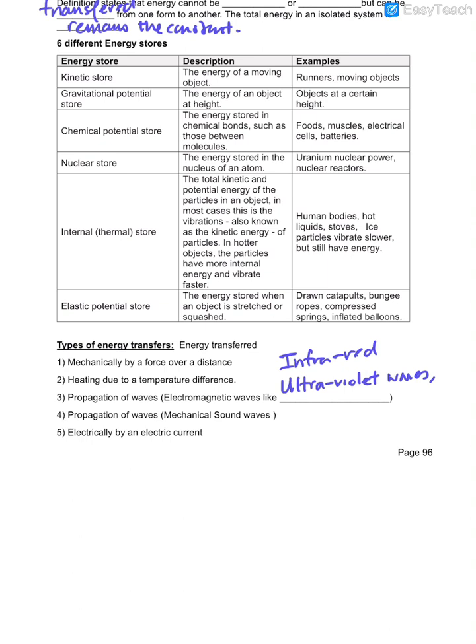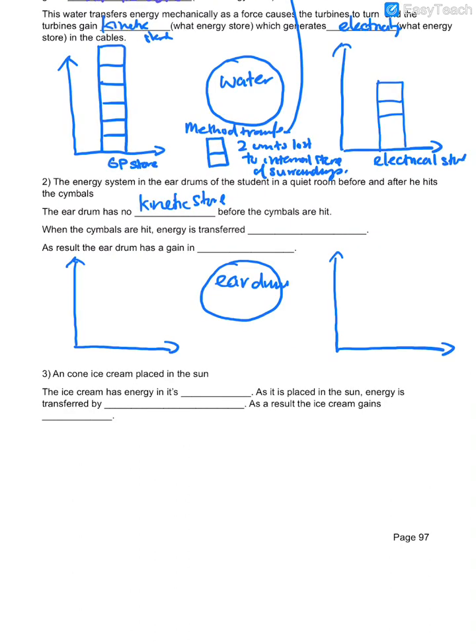How does it go to your eardrum? Sound waves, right? So it's mechanical, propagation of waves. Okay, so it's transferred by propagation of sound waves.